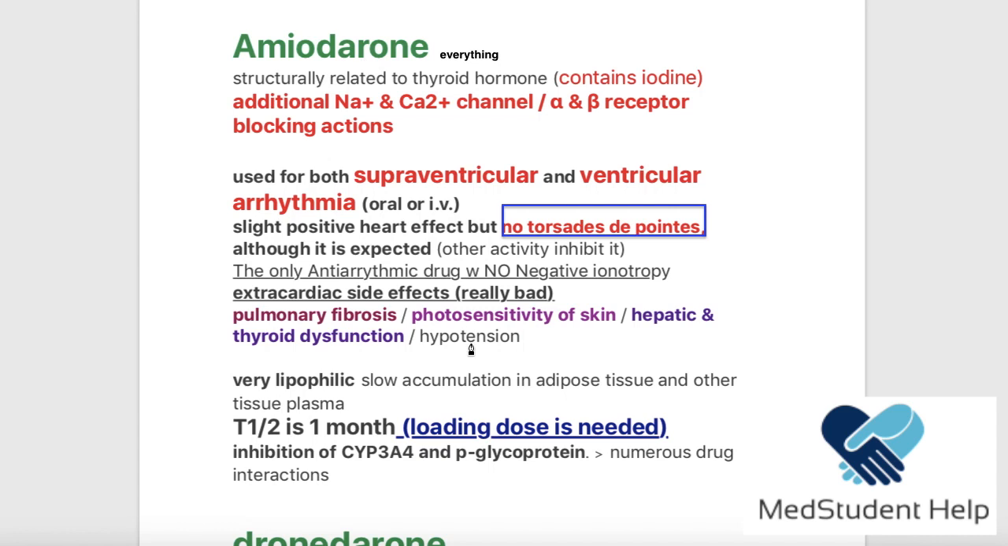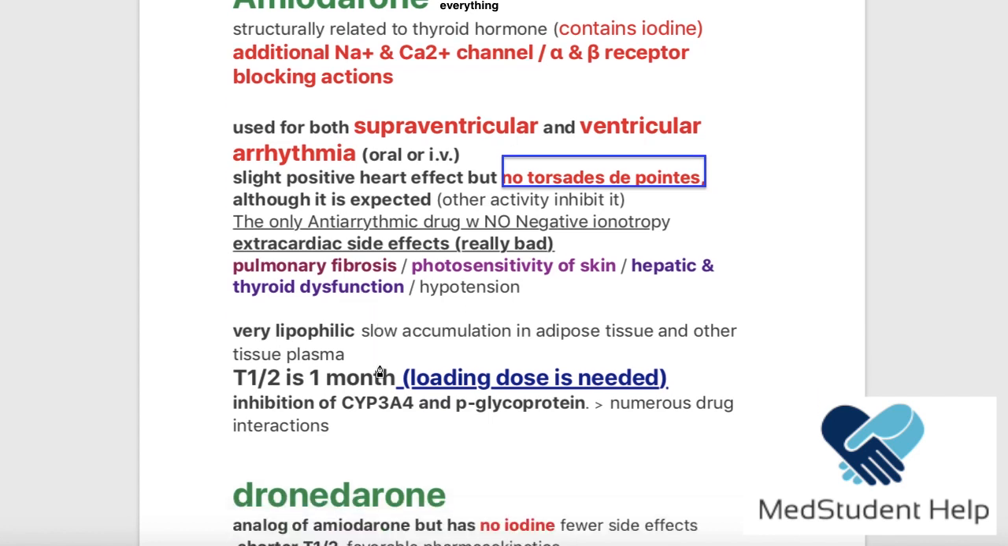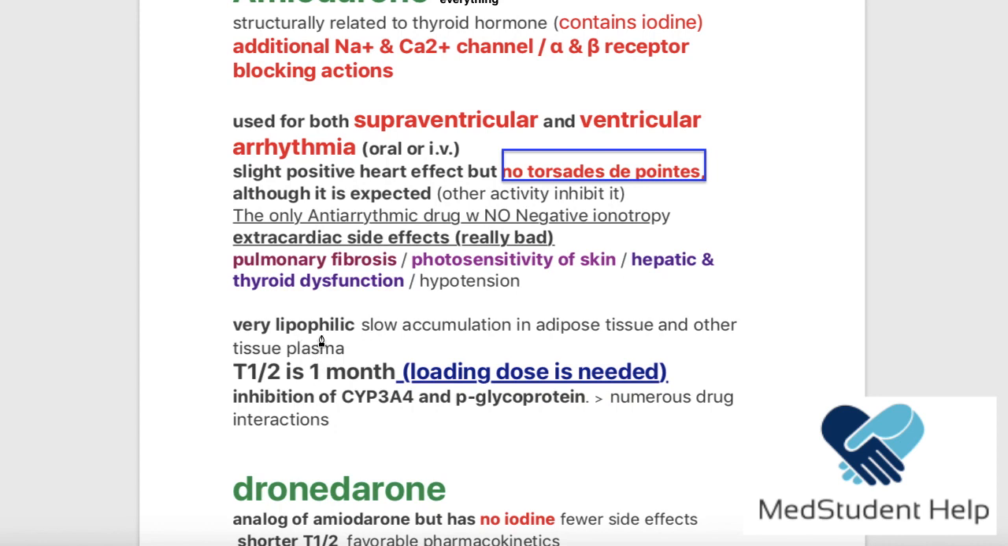Now, if a drug causes hypotension, what does this mean? This means that when you're applying amiodarone, you have to give it very, very slowly to the patient. Okay? You shouldn't give it fast, a huge dose at once. This drug is very lipophilic, with slow accumulation in adipose tissue and other tissue.